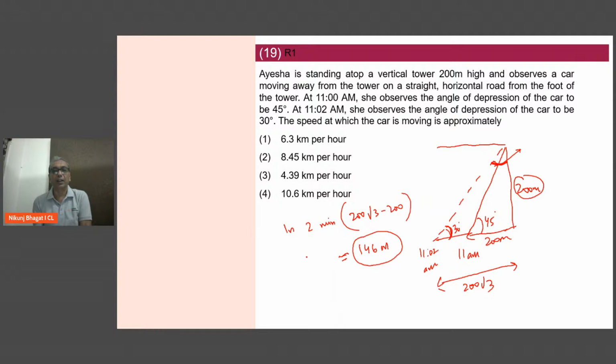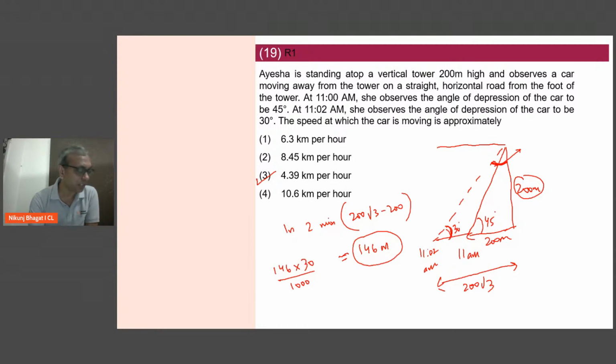So per hour, it will be 146 into 30 by 1000 because kilometers per hour दिया हुआ है. So roughly it's 4.39. Options are very, very far apart. You can be very approximate in your calculation. Even if you're jumping up a few decimals here and there, it won't make any difference. Clear, guys? थोड़ा फास्ट रिस्पॉन्ड करिए बिकॉज थोड़ा फास्ट चलते हैं तो स्लो जा रहा है सेशन.